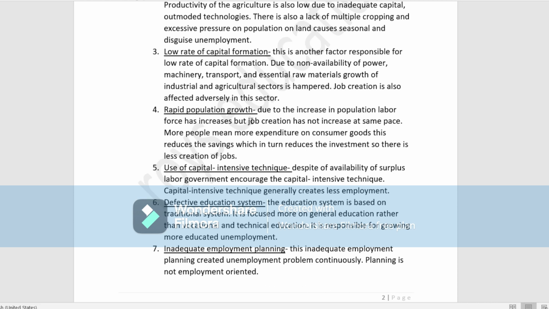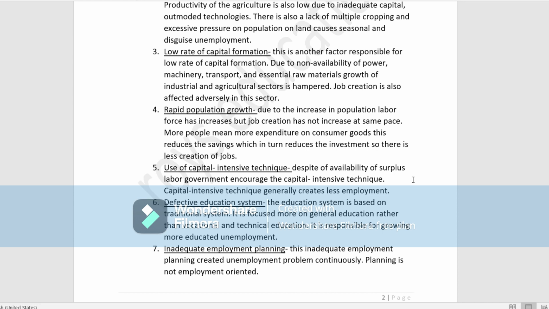Next is the use of capital intensive technique, the fifth point. Despite the availability of surplus labor, the government encouraged capital intensive technique because the government is giving more emphasis on it. Capital intensive technique creates less employment, because generally labor is required for production, but the government is giving more emphasis on capital intensive technique.